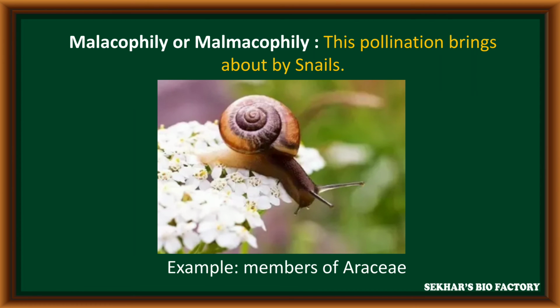The next method is malacophily. In such pollination, the pollen grains are transferred by snails. For example, most of the members of the Araceae family perform such pollination.